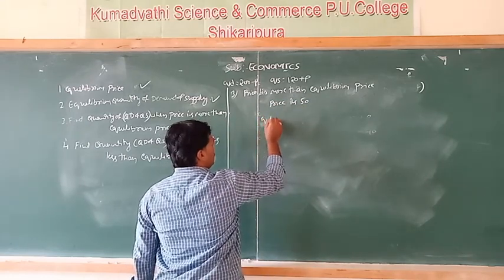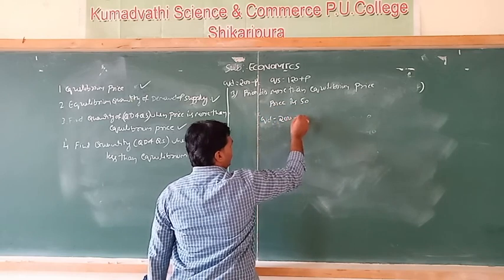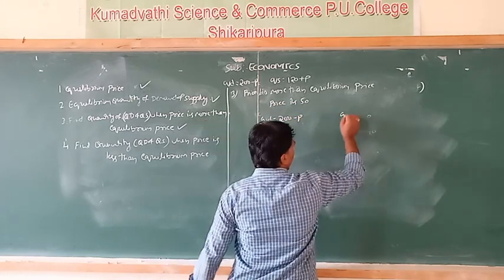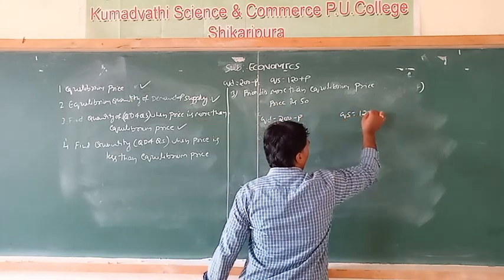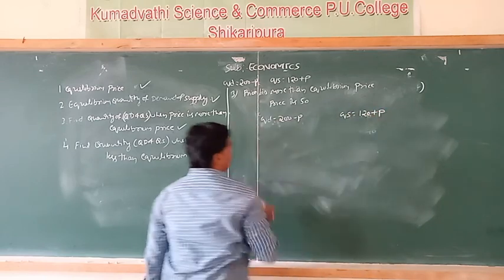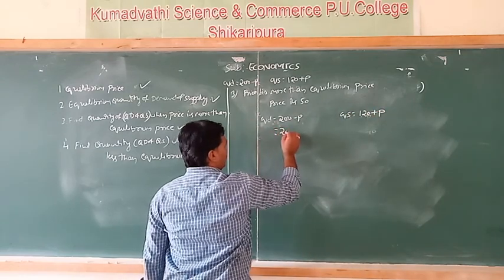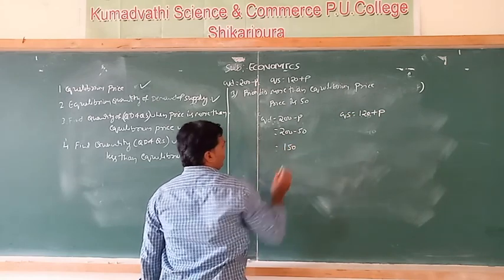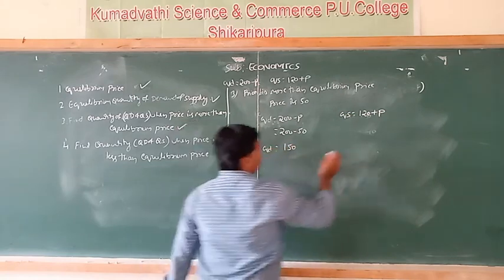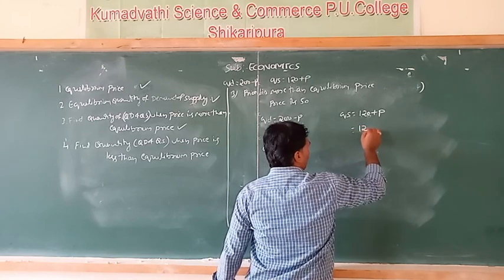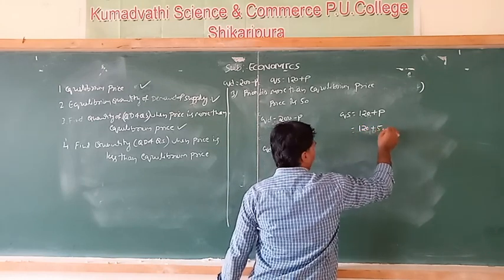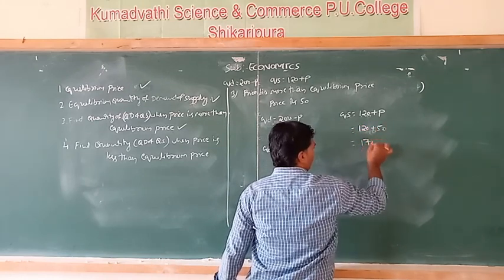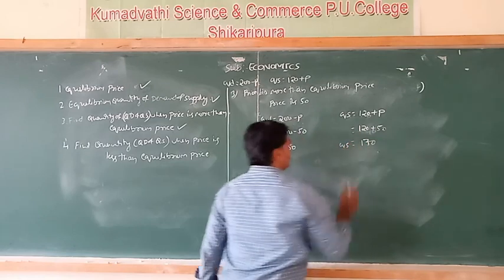Therefore, QD is equal to 200 minus P and QS is 120 plus P. So 200 minus 50, therefore QD is 150, and QS, 120 plus 50, is equal to 170. QS is 170.